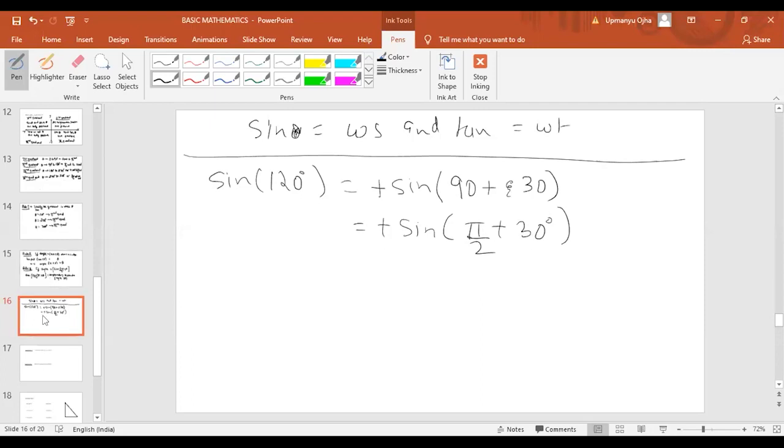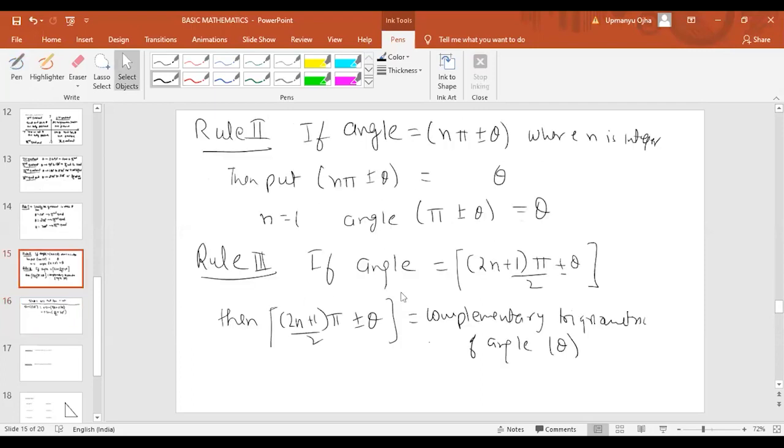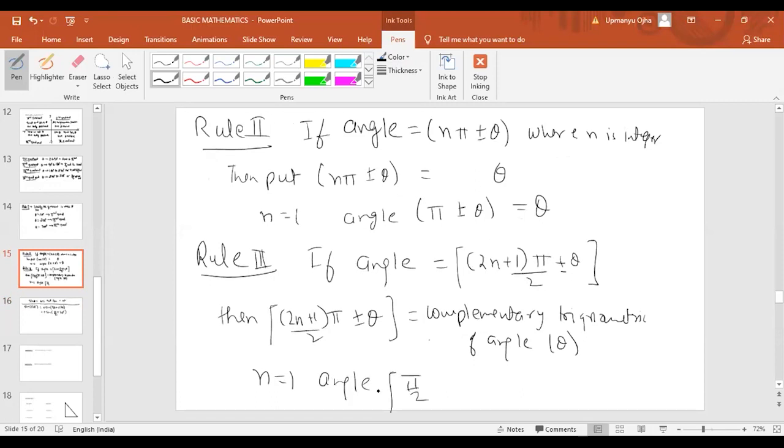Correct now. Rule number 3 says that if the angle is (2n plus 1) pi by 2 plus theta, and if I put n equal to 1, this angle will become pi by 2 plus or minus theta.